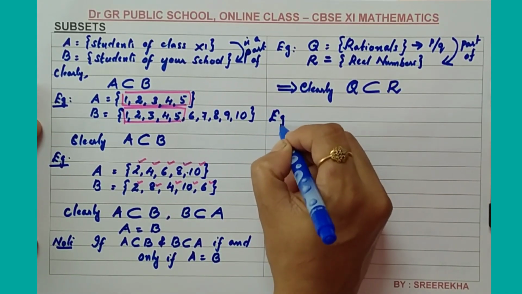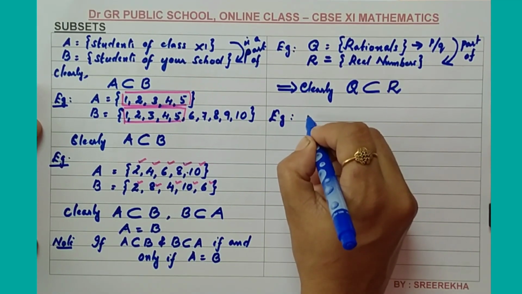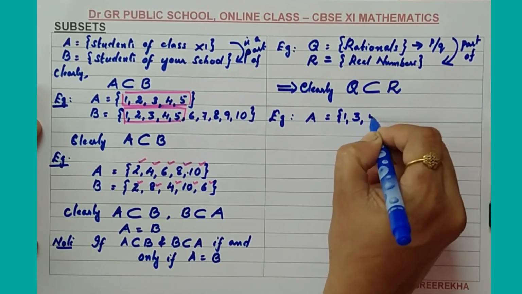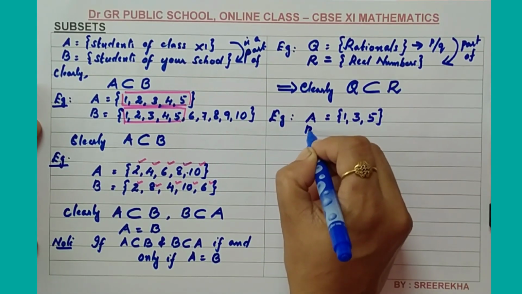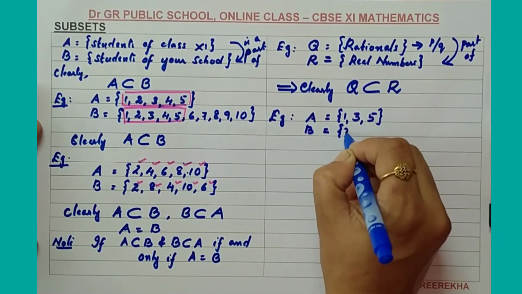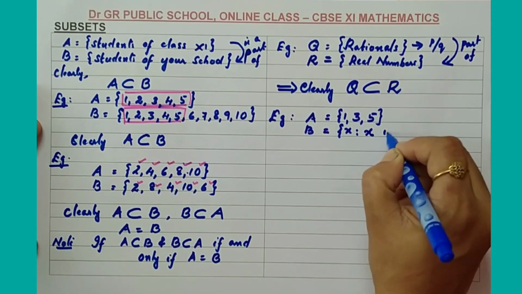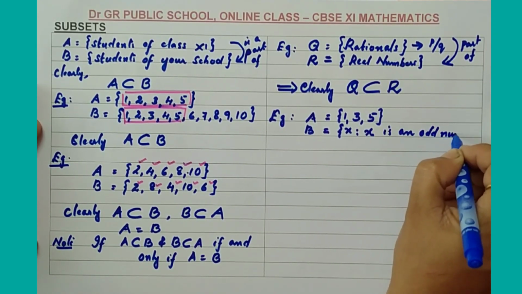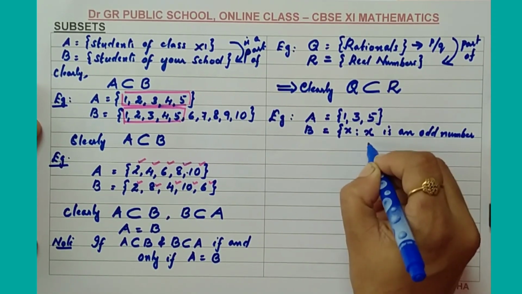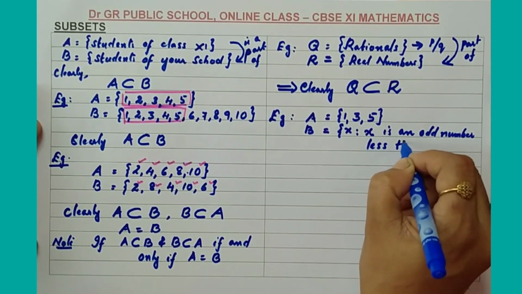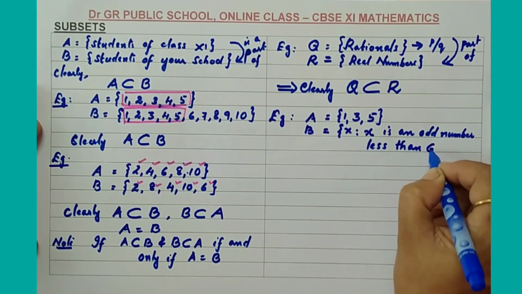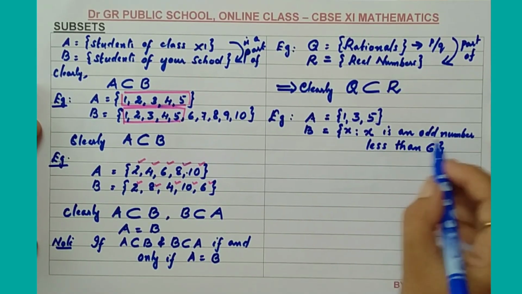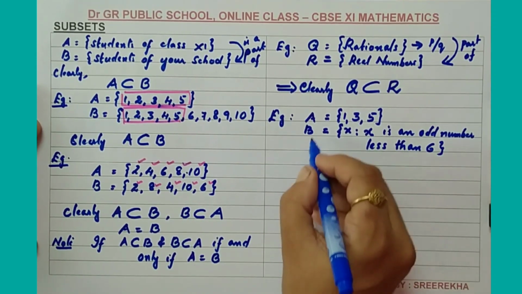Consider another example. Let A be the set 1, 3 and 5, and B be the set of all x such that x is an odd number less than 6. Here the second set is given in set builder form.